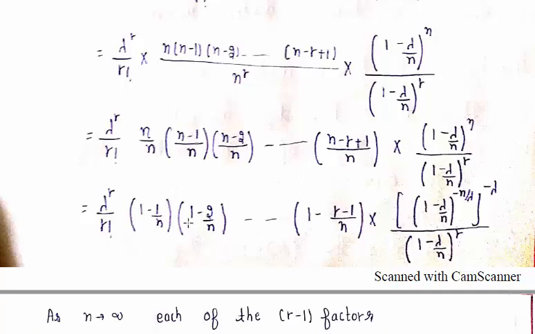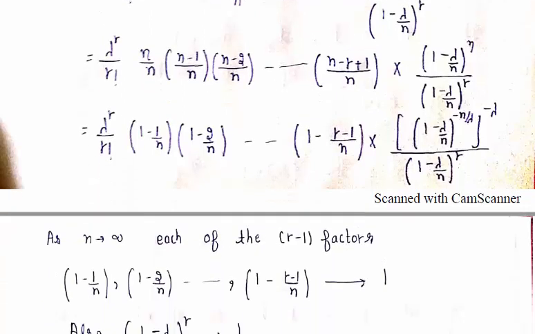Next, the factor (n minus 1) over n is 1 minus 1 over n, then 1 minus 2 over n, and the factor n over n is 1. If we take the minus sign as common, this factor becomes (1 minus lambda over n) raised to power r. Now we rewrite that factor: this can be rewritten as (1 minus lambda over n) raised to power minus n over lambda. We multiplied and divided with the minus lambda.